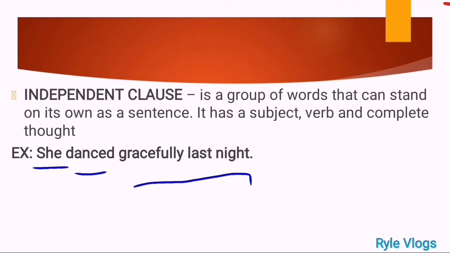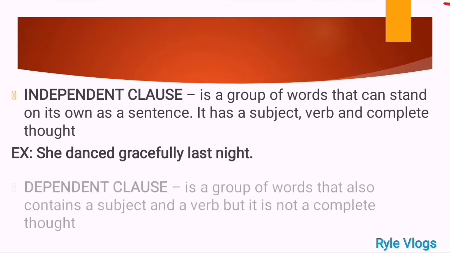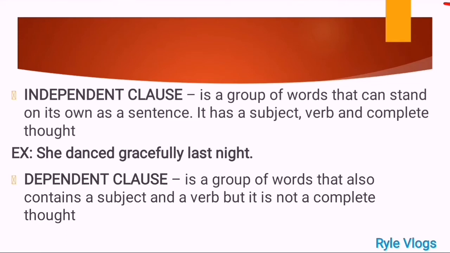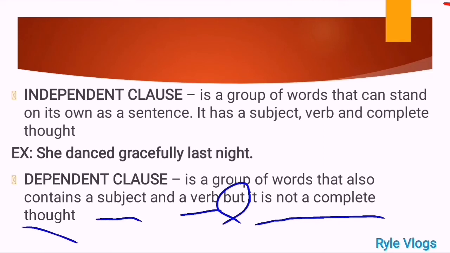This is a sentence. Okay, when I say independent, you can stand alone, you can stand without the help of others because you are already complete. That is independent clause. Okay, when we say dependent clause, this is a group of words that also contains a subject and verb, but it is not a complete thought, or it does not have details to make it complete. Okay, for example,